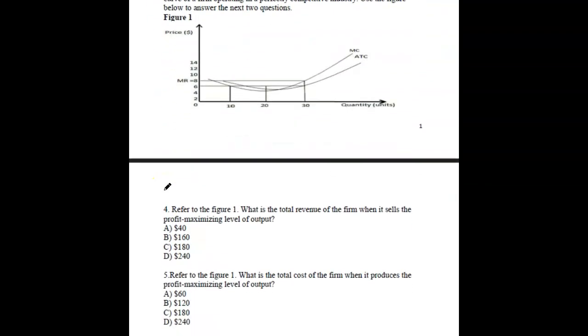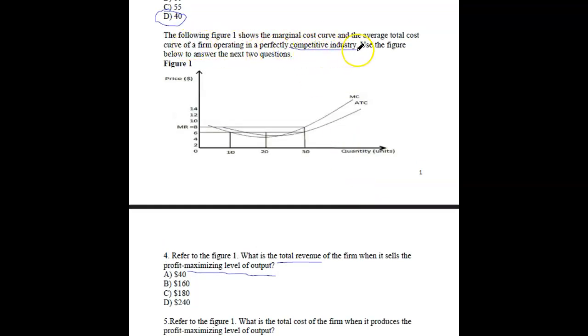The next one. Now, refer to figure 1. What is the total revenue of the firm when it sells at the profit maximization level? Total revenue, profit maximization level, keywords. First, before we do this question, we need to know where the profit maximization is so we can do our calculation. The profit maximization, when you're looking at a